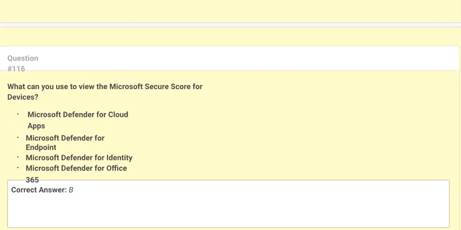Next question is, what can you use to view the Microsoft Secure Score for devices? Option A, Microsoft Defender for cloud apps. Option B, Microsoft Defender for endpoint. Option C, Microsoft Defender for identity. Option D, Microsoft Defender for Office 365. Correct answer is option B.